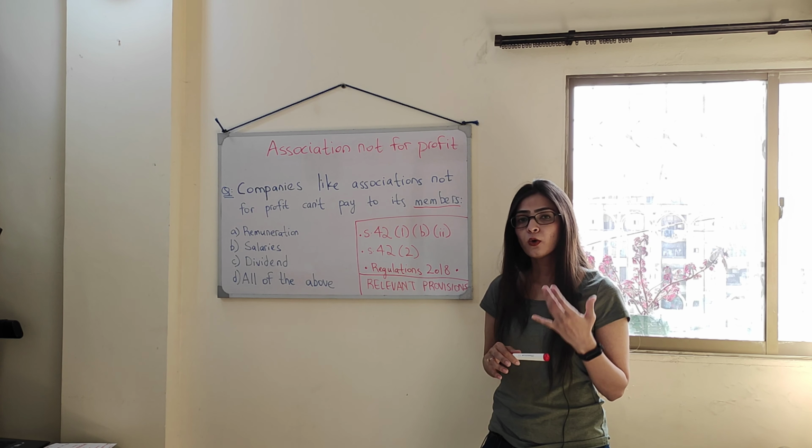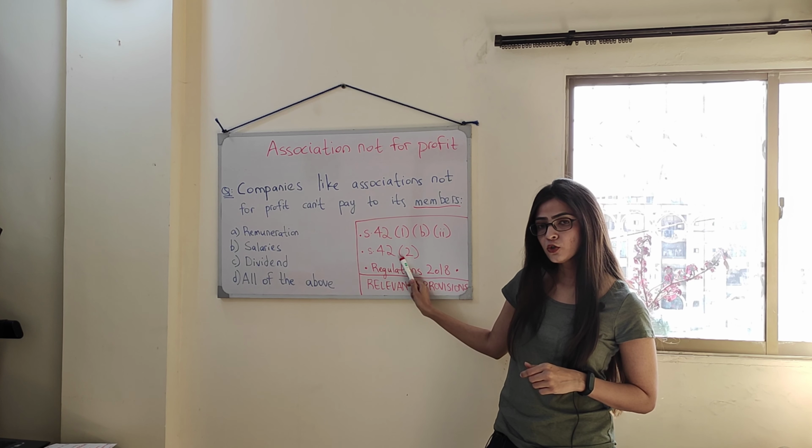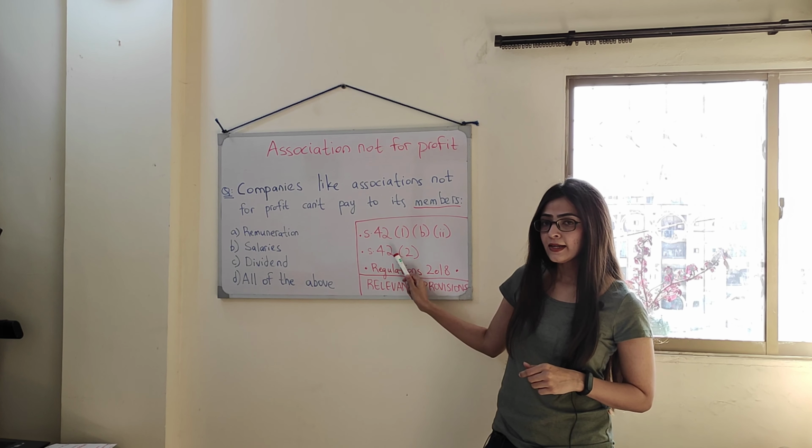And in addition to what section 42 subsection 1 part B part 2 prohibits, that is the payment of any dividend to the members of the association, in addition to that, just remember that section 42 subsection 2 states that the license granted under section 42 subsection 1b part 2 is basically going to be subject to some further conditions which are contained in the regulations 2018 set by whom? The Commission, that is the SECP.